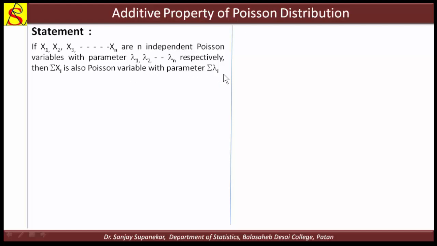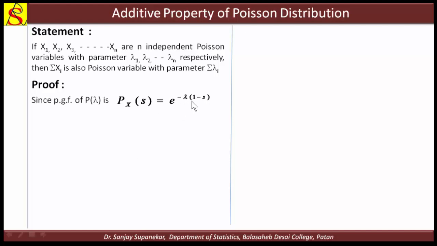This means that if X1, X2, ..., Xn follow the Poisson distribution, their sum also follows the Poisson distribution. This is called the additive property. We will see the proof of this result using the PGF of the Poisson distribution. We know that the PGF of the Poisson distribution is e raised to minus lambda into (1 minus s).